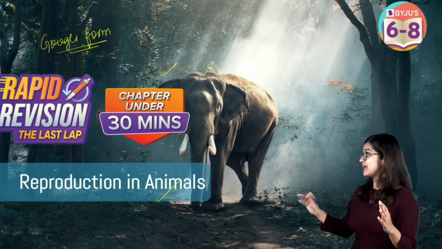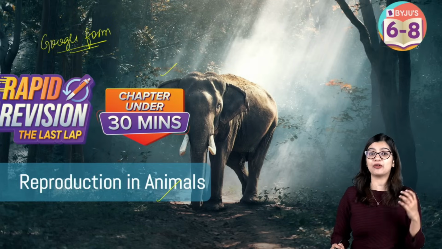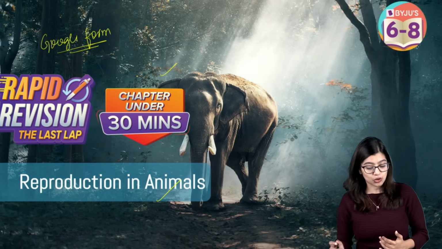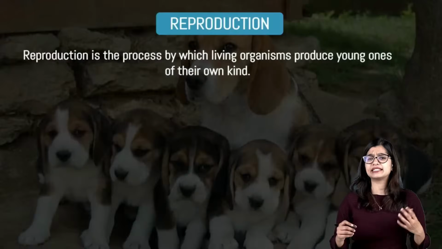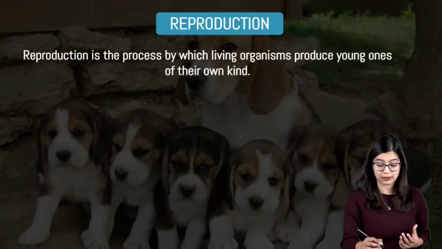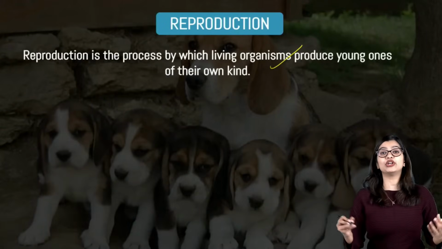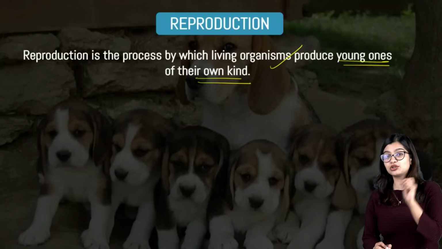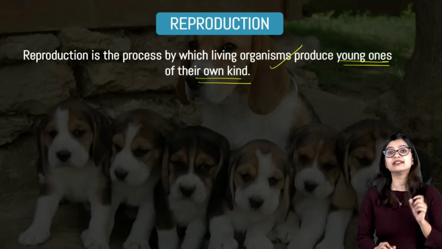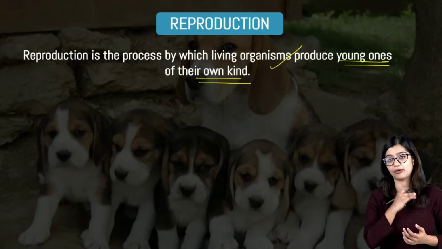Now, as you know, the name of the chapter here suggests it is reproduction in animals. So what do we mean by the term reproduction? Reproduction can be simply defined as the process by which living organisms produce young ones of their own kind. These are the two keywords that we will look at in this particular definition of reproduction.